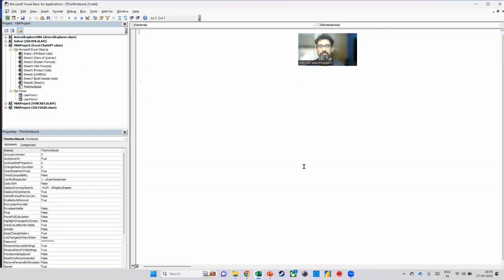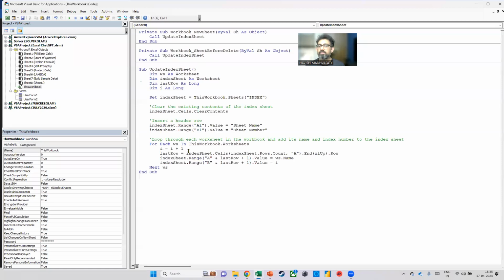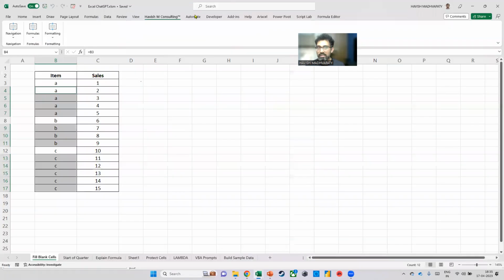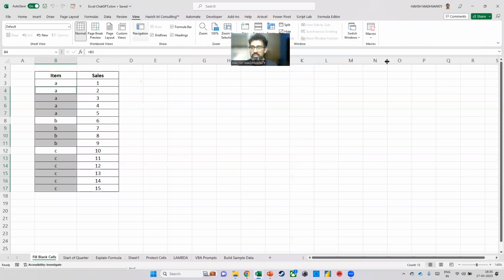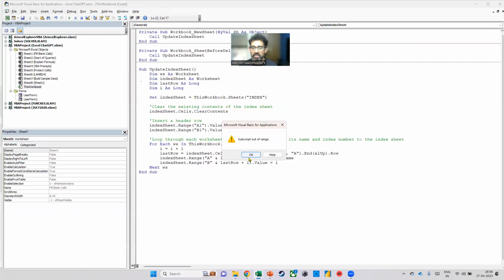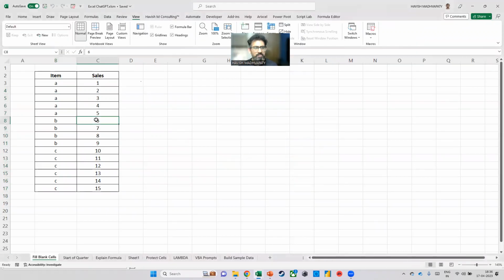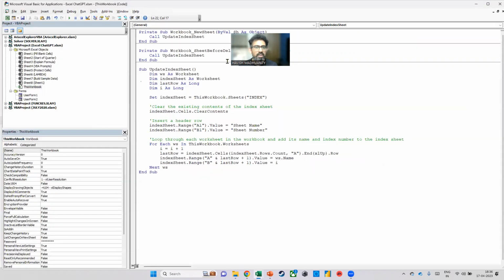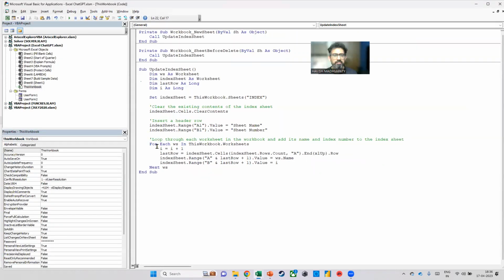Copy code, right? Like this. What does it do? Now, when I run the code, if I go back and I will run my code from the view tab, I go to view macros. You notice there's a macro here. This workbook will update index sheet. When I click on run, it says there's an error, but not to worry. Let's quickly go through the code and see what it's doing.